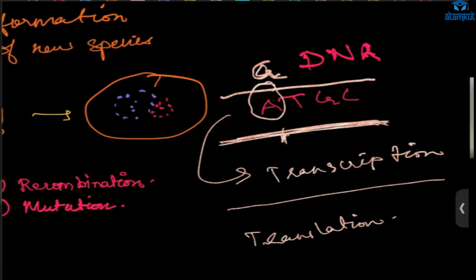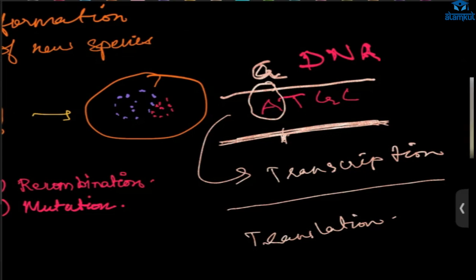Ma'am, what if an organism is mutated? Will it die or survive? The thing is there are many types of mutation. In a lethal mutation, the organism will die. If changing the bases makes no difference, it makes the same type of protein with the same function, then it is okay.